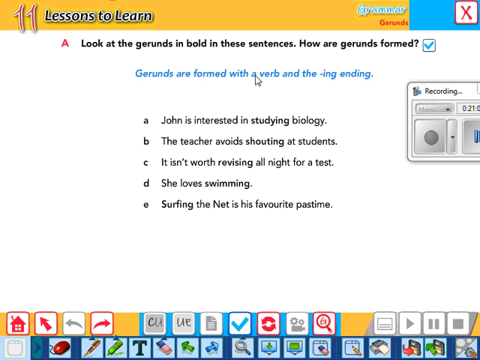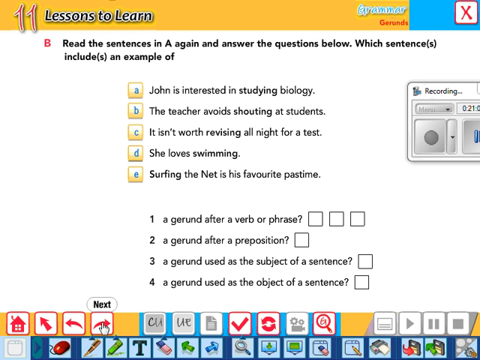Gerunds are formed with a verb and ing ending. This is gerund, the meaning of gerund. Okay, so gerund after the verb or phrases. Yes, great. Avoid shouting. It is not worth revising. And after a specific verb like loves. Gerund after preposition.